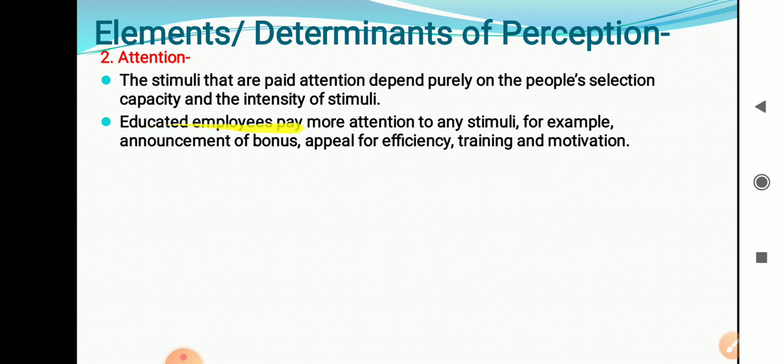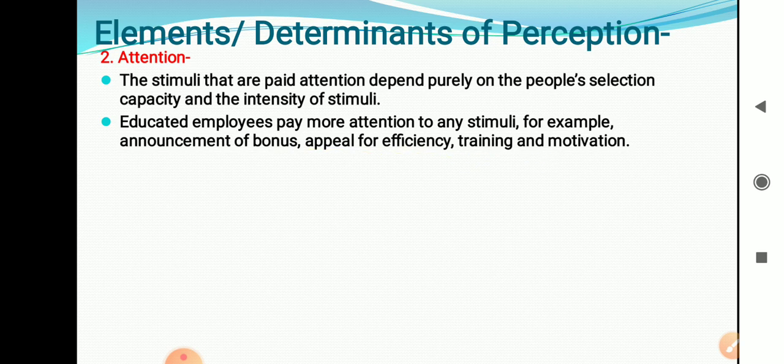Educated employees pay more attention to stimuli, for example, announcement of a bonus, appeal for efficiency, training and motivation. On which message are employees going to focus? On a bonus, appeal for efficiency, training, motivation. On these things the employees are going to focus. In the case of students, we are going to focus on exams, announcement of results, fees, and the admission process. Are you getting it? Likewise.